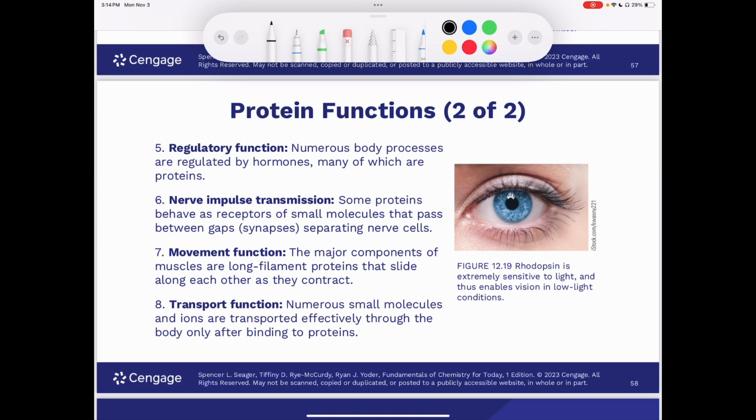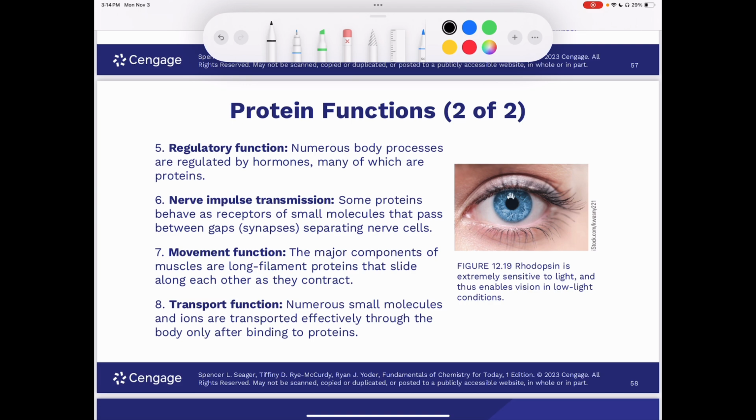Then we have movement function. So every time that we climb stairs or push a button, blink an eye, we use muscles. They have proteins as their major components. The proteins actin and myosin are particularly important in processes involving movement. They are long filament proteins that slide along each other during muscle contraction.